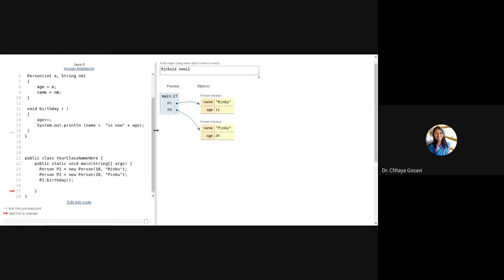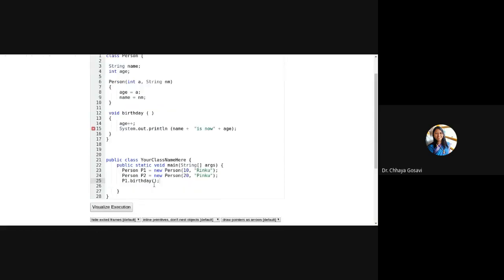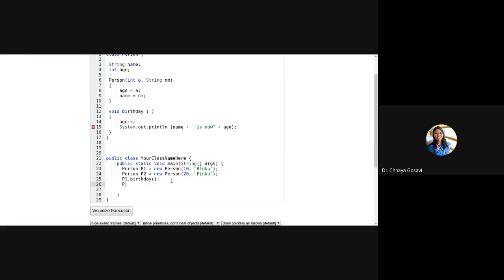And suppose you want the birthday of Pinku, then P2 dot birthday. For P2, it will point to that P2 object, and age is now of P2, name is of P2, that is Pinku is now 21. This age will be incremented for P2. So for the object that you are calling a function on, only that object's memory will be affected.